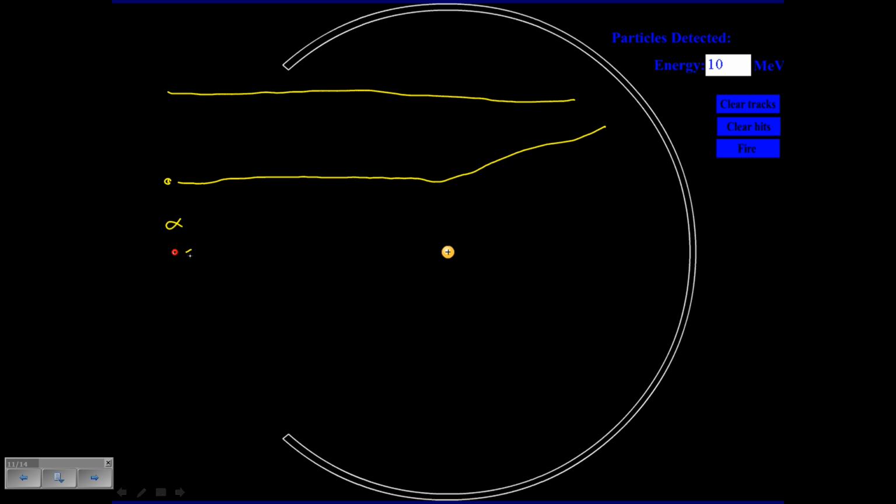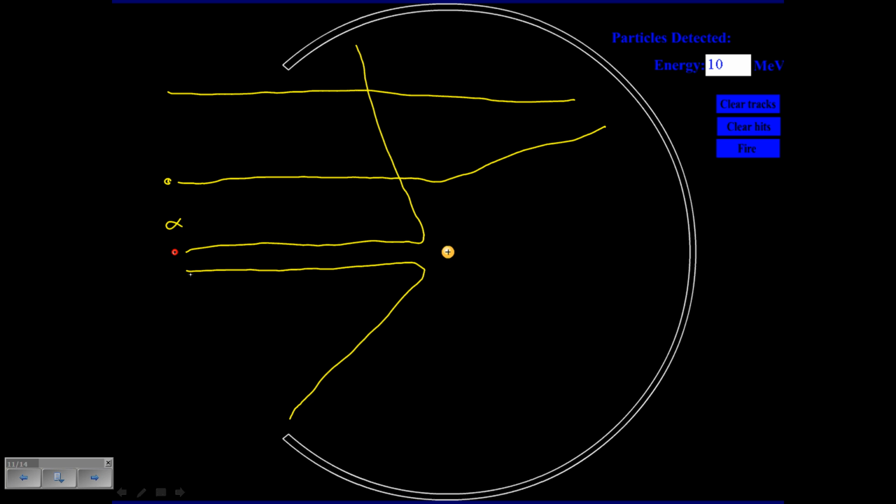But any alpha particle that got really close to the nucleus would have been deflected very strongly because of the repulsion of the two positive charges. So here, another one here would have been deflected very strongly. And if one maybe came straight on, it might be deflected right back, all right?